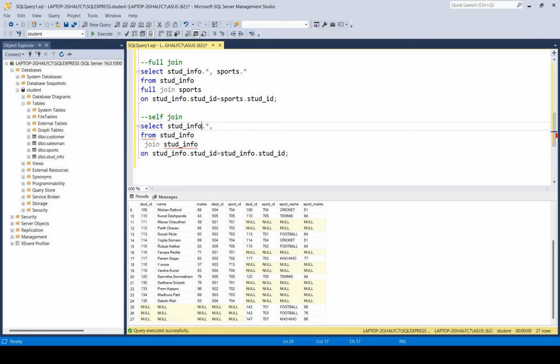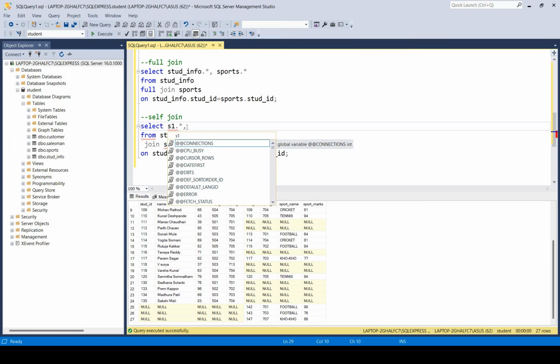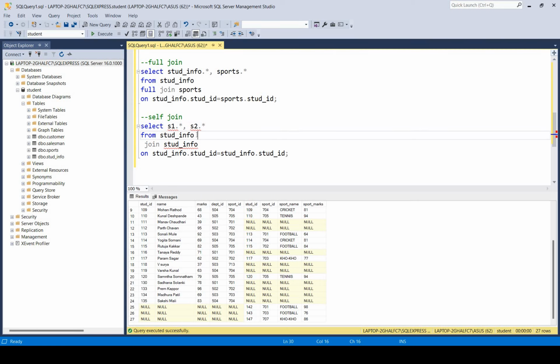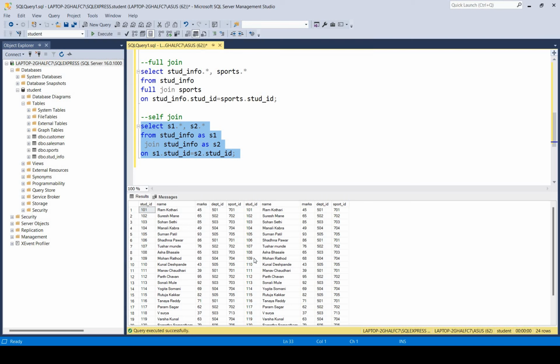So I just want to give alternative names, aliases: s1.* here, and here I provided s2.*. This one as s1 and this as s2. So here, instead of stored, what I have to write? s1, and here also s2. I think there is no error. Fine, execute it. You can see these are the records, and all the matching records from the same table we can combine over here. So this is all about the joins.